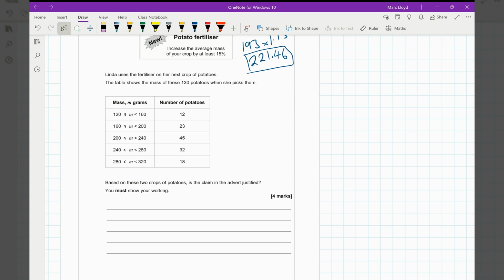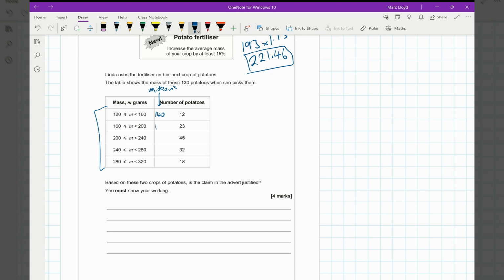Now, this is effectively a mean from a frequency table question. You can revise these. Corbett Maths have a brilliant resource on this with lots of practice. But we're going to find the midpoint of these groups because the groups on the left-hand side don't actually tell us the values. So these 12 potatoes, we can't say whether they were all 120, whether they were all 155, whether there was a variety. So we just make an assumption that we take the midpoint.